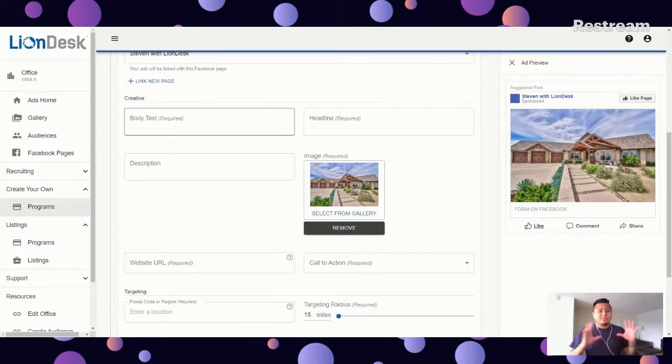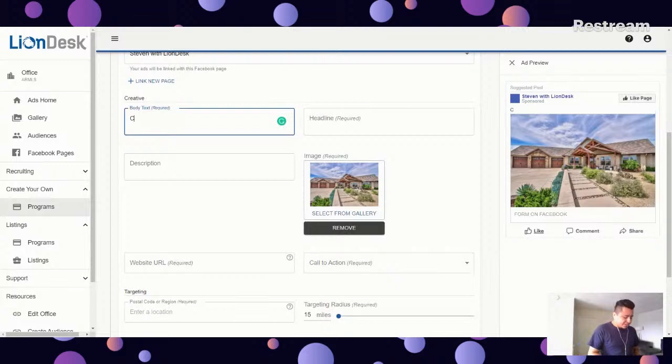So now we need to fill out the rest of the ad, right? We have the body text, we have the headline, and we have the description. So for the body text, let me go ahead and click here. Check out this new 3-bedroom, 2-bathroom home in San Diego. Do some spell check here. Boom. Once you start adding the body text, you will see this appear right above the image.